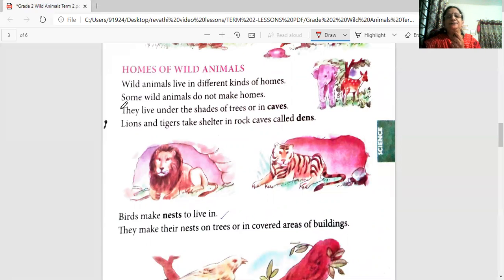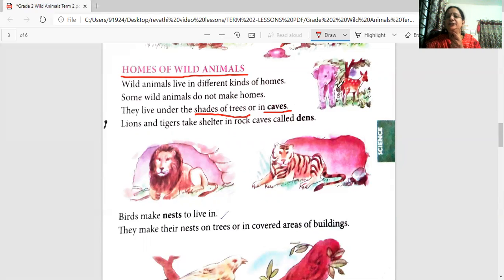Let's read that. Homes of wild animals. Wild animals live in different kinds of homes. Some wild animals do not make homes. What do they do? They do not make homes. They live under the shades of trees or in caves. What do they do? They live under the shade of the trees.